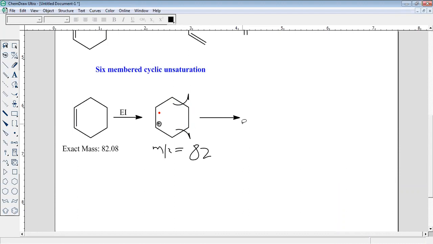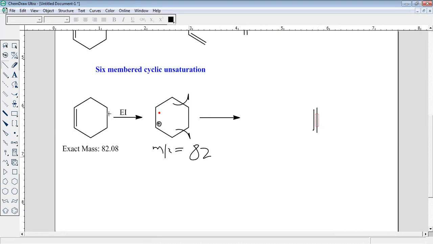So now you can see, you can break this, and what will form? This bond will break, this bond will break, and you can see there is a dot and a dot. Those two dots will combine and result in the formation of a bond, which means an alkene will form.